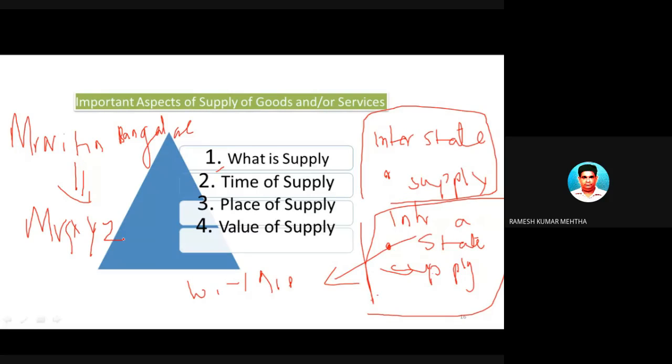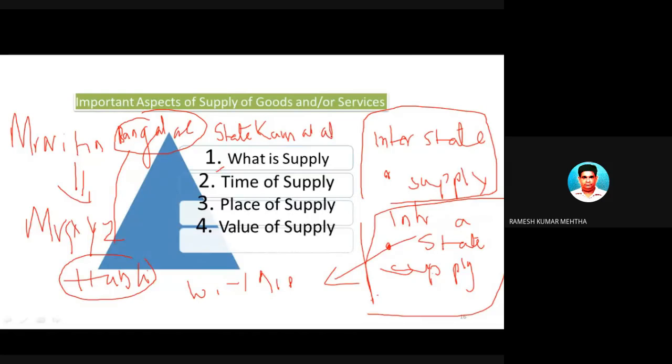XYZ Limited Company, which is in Hubli. The seller is in Hubli, the buyer is in Bangalore. Both are in the same state, Karnataka.